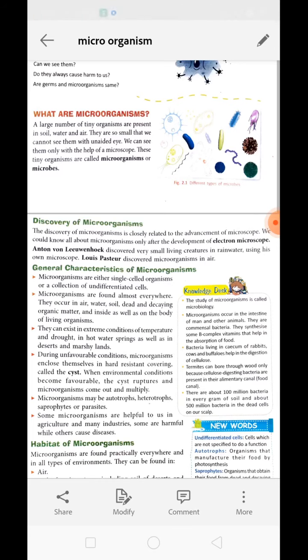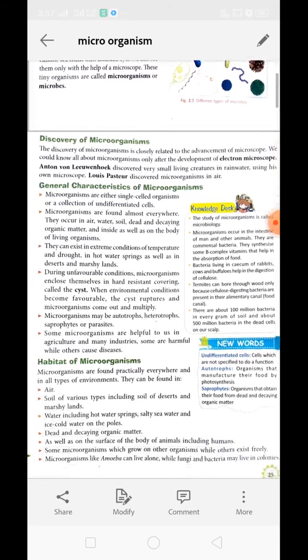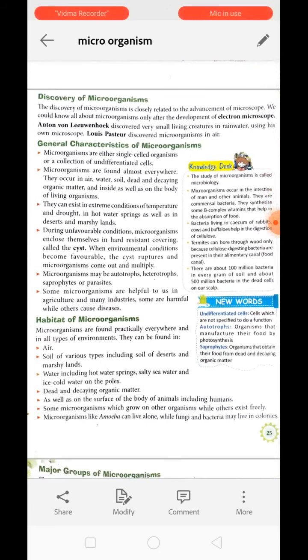Louis Pasteur is also well known in microbiology because he discovered that microorganisms are living in the air. The study of microorganism is called microbiology. Now we will discuss the general characteristics of microorganism.